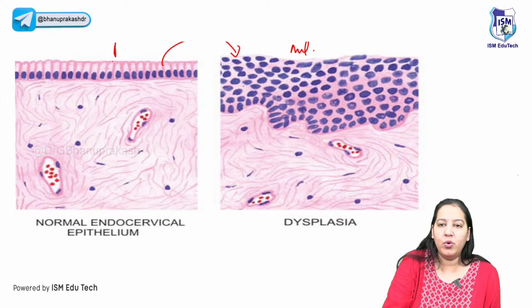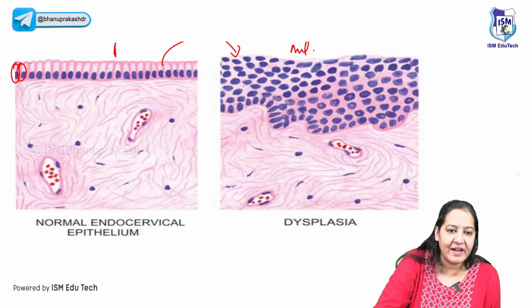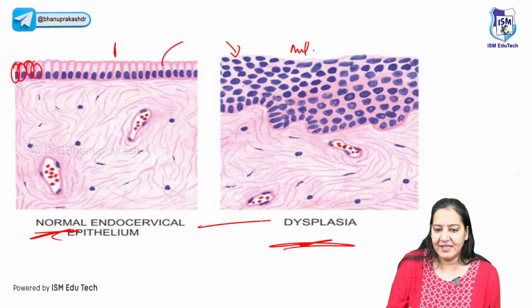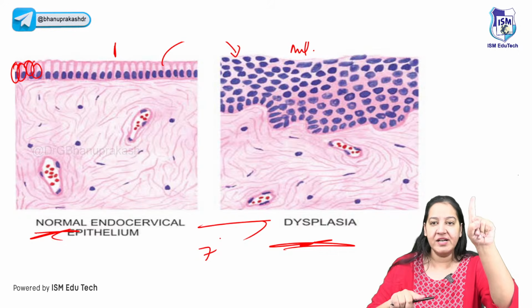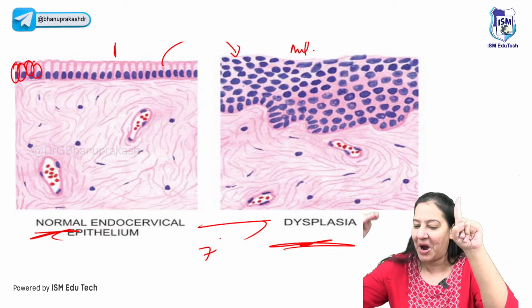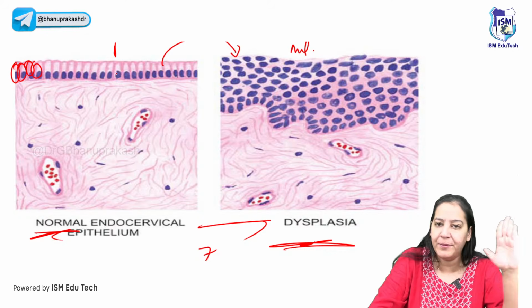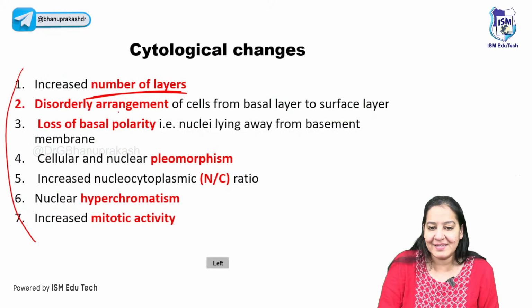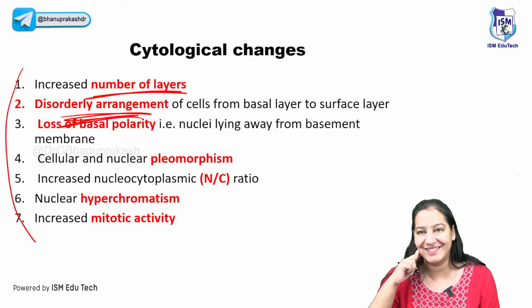Number 2, the disordered arrangement. Here all the cells are very orderly arranged. This one is normal, and this one is dysplasia. See the 7 changes which convert normal to dysplasia. The first is the increase in number of layers. The second is the order. Here it is very beautifully orderly arranged. But here they are haphazard, here, there. So that is the second change, disorderly arrangement. You got my point?